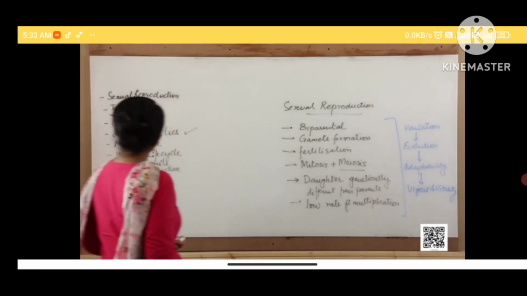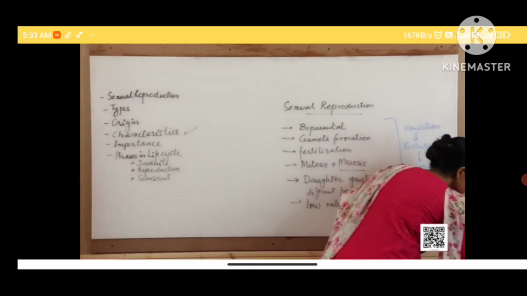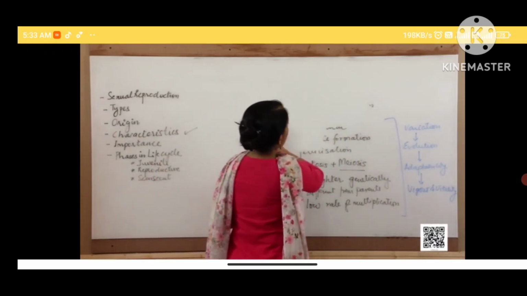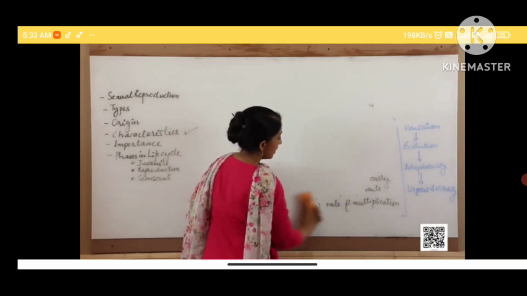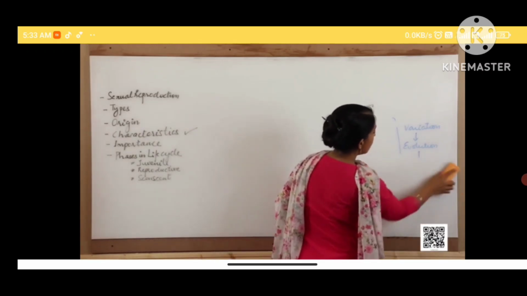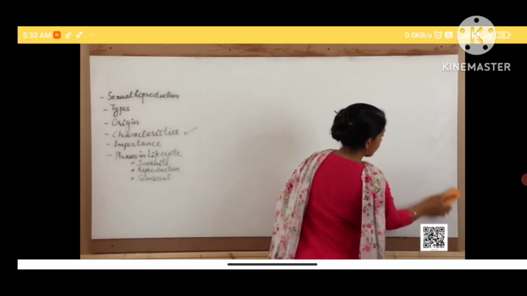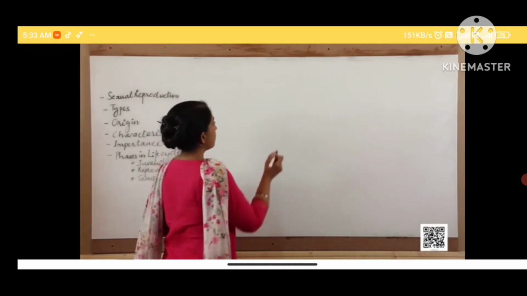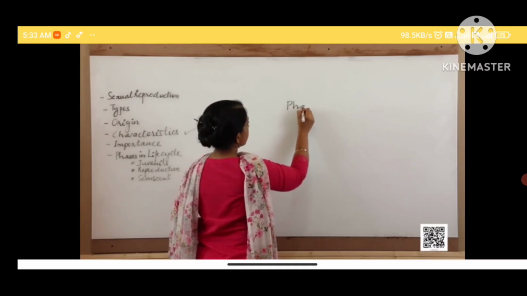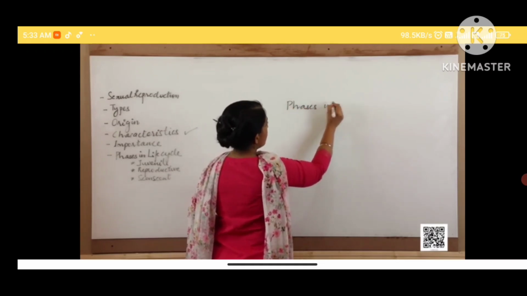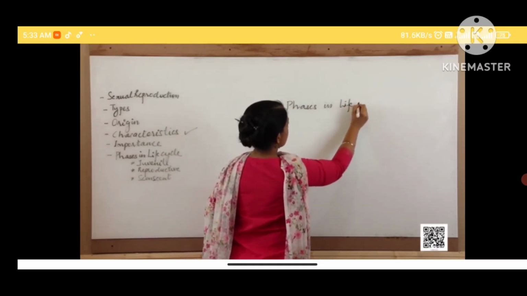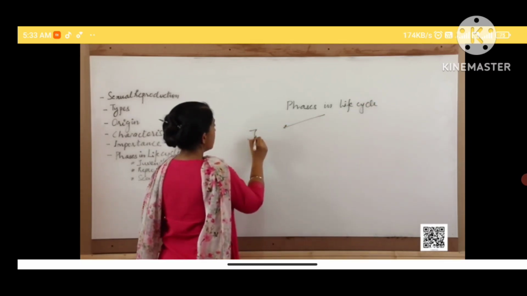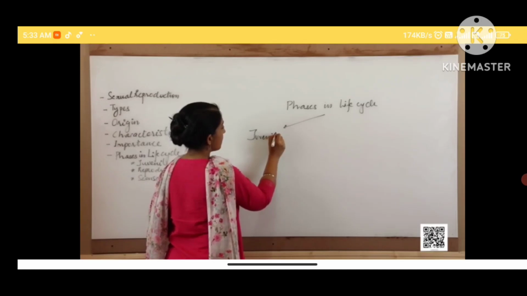After this, we come to the phases of life cycle. The life cycle of any individual consists of basically three phases. The first phase is the juvenile phase.